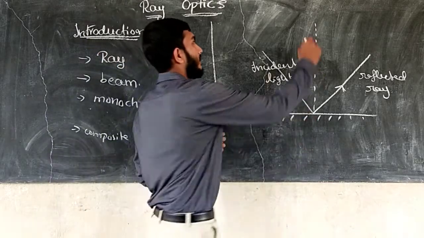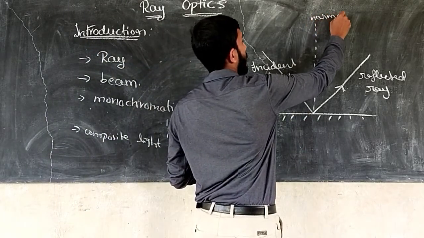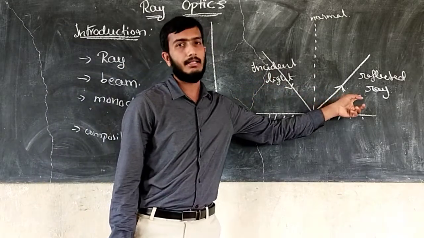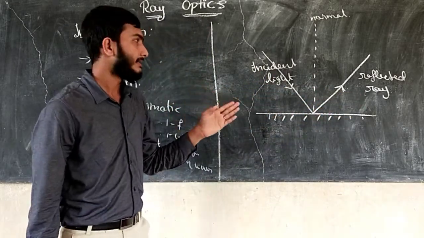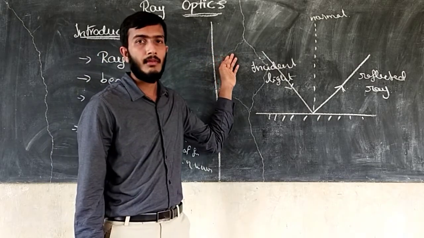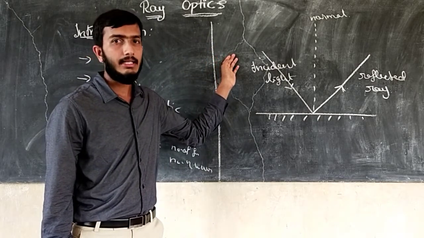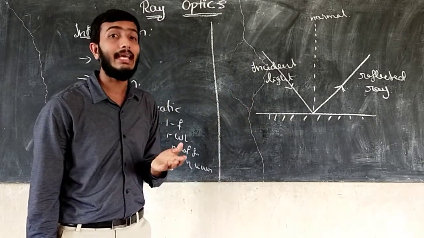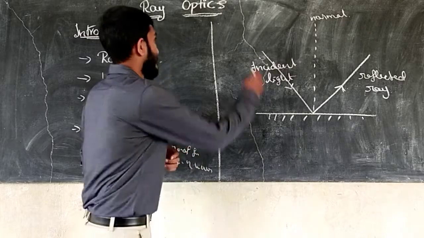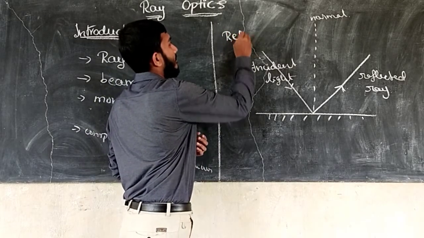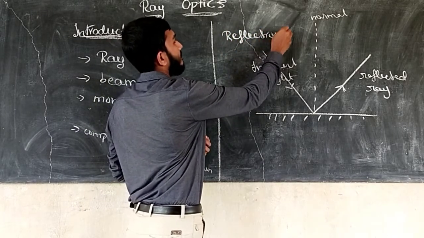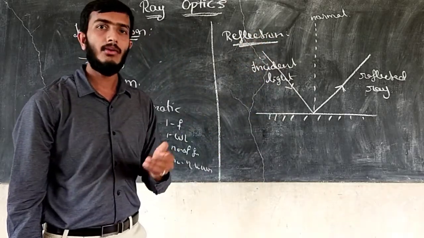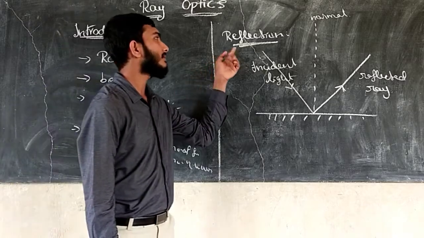You can draw the normal to the surface, and then mark the incident ray and reflected ray. Then, clear. Reflection means the ray of light travels in one medium and turns back to the same medium with a different direction. It is called reflection, or it is also called bouncing back of light.